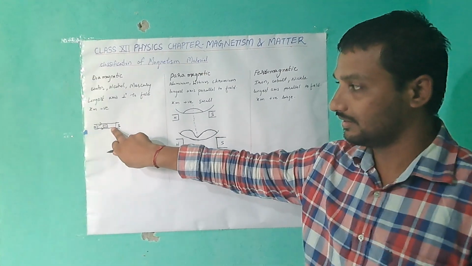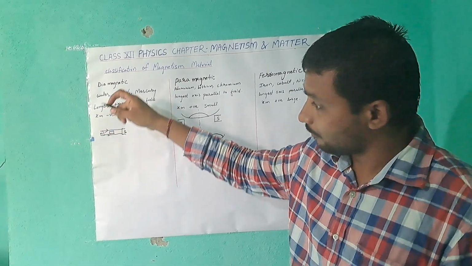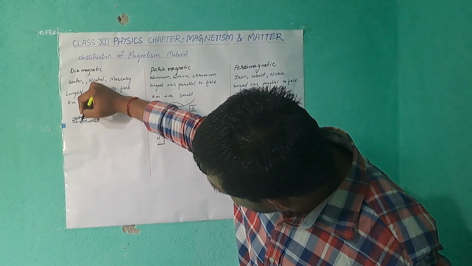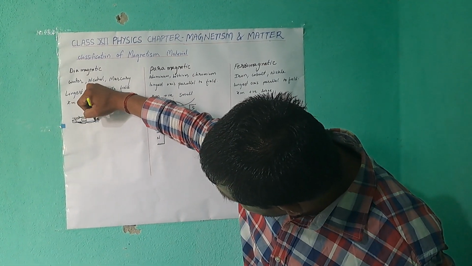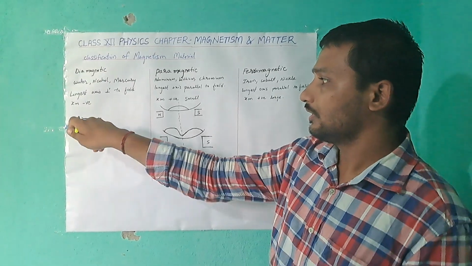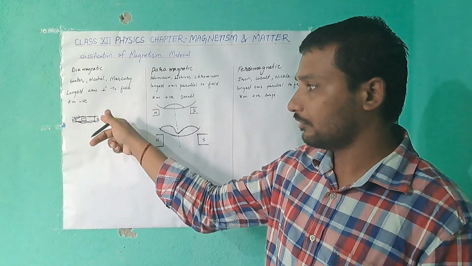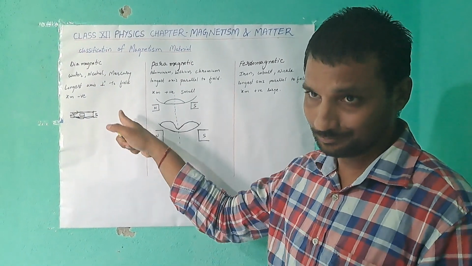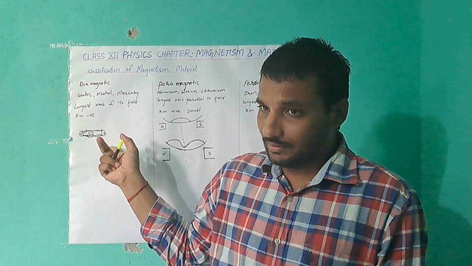In a diamagnetic material, the lines of force are not allowed to pass through the object. Objects that do not allow lines of force to pass through them are examples of diamagnetic material.